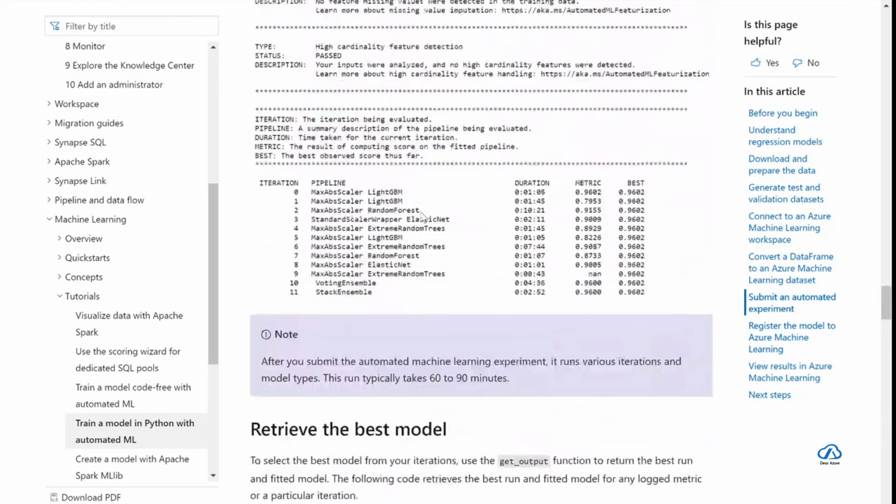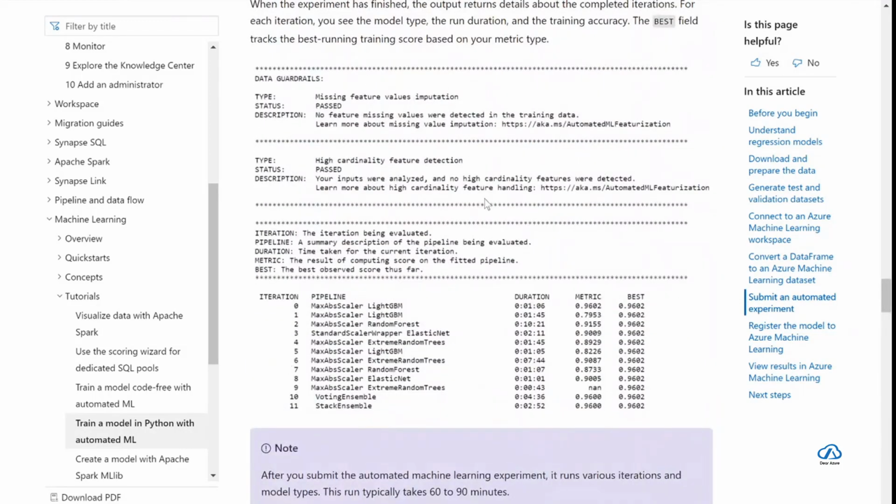So all these operations, like looking at the models which it tried out, right? MaxAbsScaler and so on, and finally it came out with the best model. Best model depending on how much time it took and what the metric was. So we gave the metric as root mean square error, right? Root mean square error means the error between my predicted and my actual value should be the least. Okay, so which means high accuracy, right?